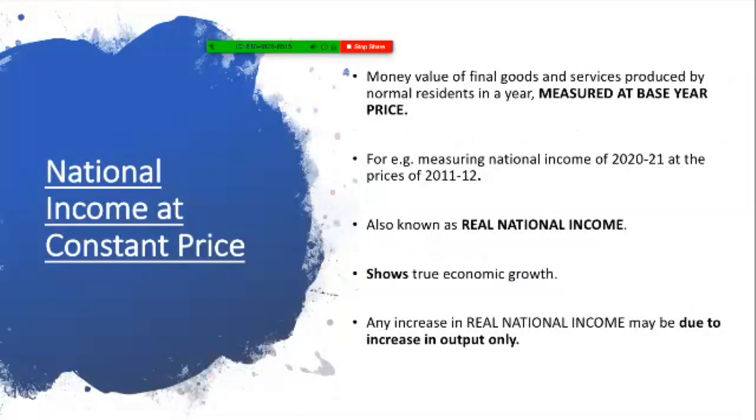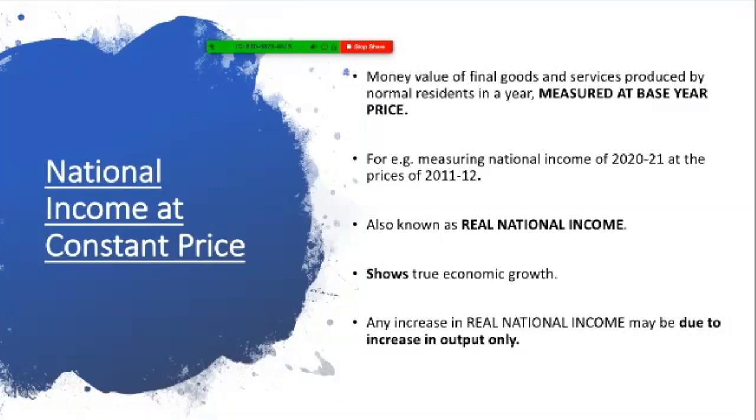Next thing is national income at constant price. Now in this case, every point is quite similar to what we have understood in case of current prices. Money value is calculated of all the final goods and services produced in a year by the normal residents, but that is measured at some base year price. The base year, earlier it was 2003-04, now they have changed it to 2011-12. So we consider 2011-12 as our base year. We compare the current year's price with the base year price.